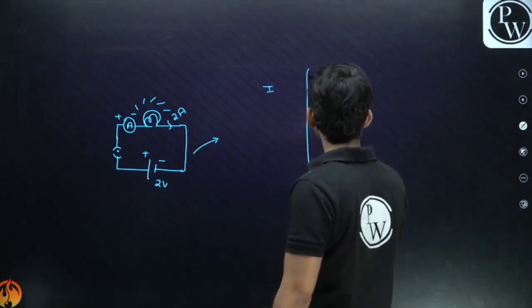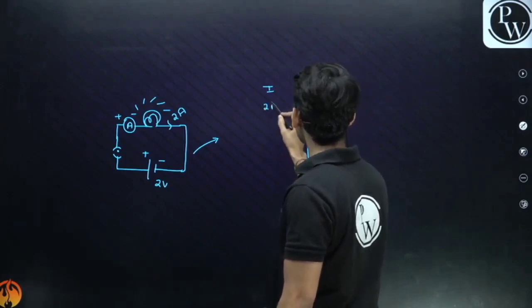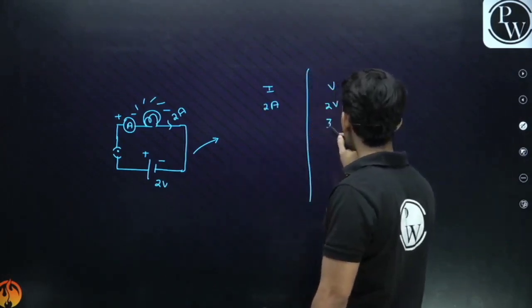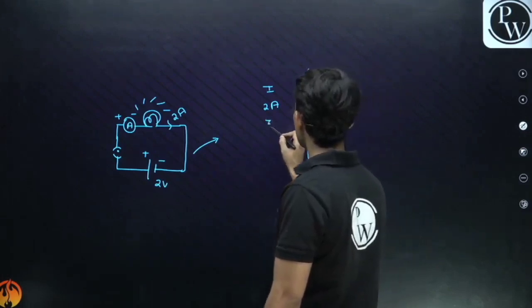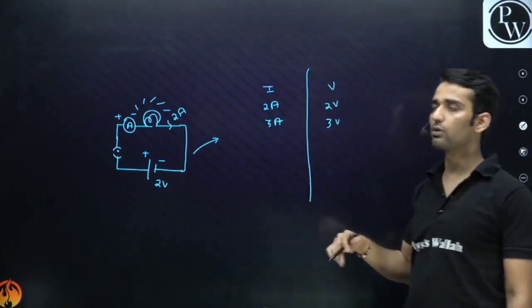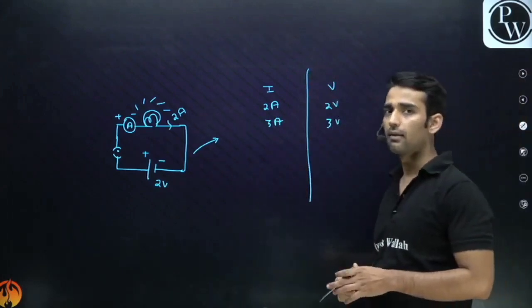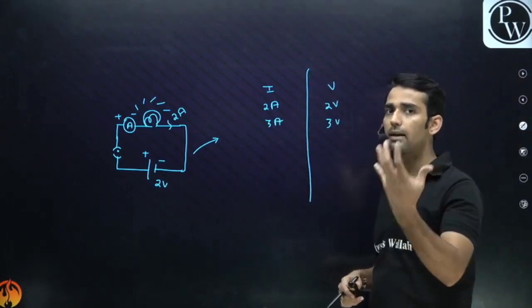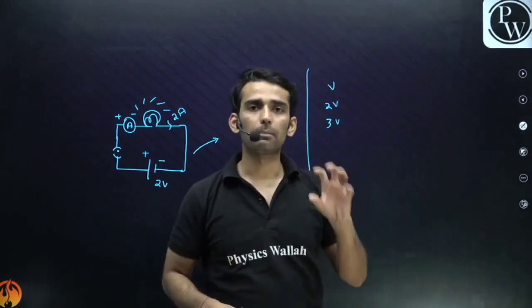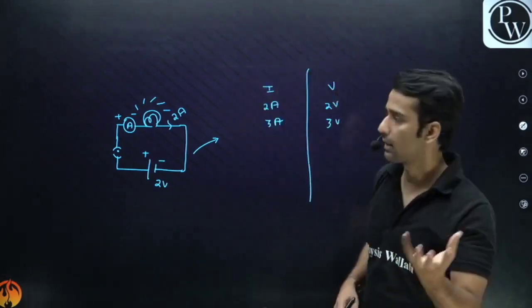If the voltage is 2 volt, the current is 2 ampere. If I increase this voltage to 3 volt, the current will become 3 ampere. If you increase the potential of the battery, we have more current. The more the charge, the more the current.